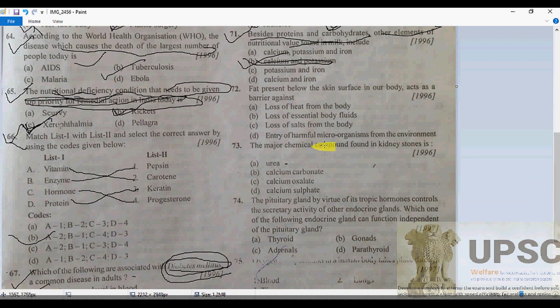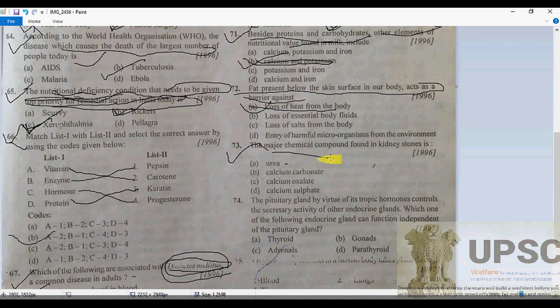Now 72, fat. The fat present below the skin surface in our body acts as a barrier against loss of heat from the body. Definitely, 72 is going to be without doubt here. Why is it so? Because the fat present below the skin surface in the body acts as an insulator against loss of heat, and deposited fat works as a barrier which prevents loss of heat. That's why, especially.